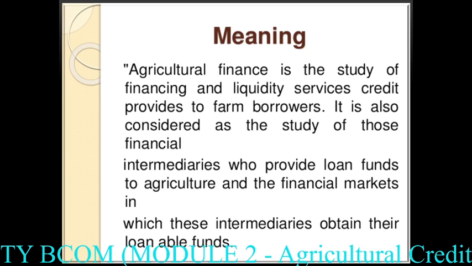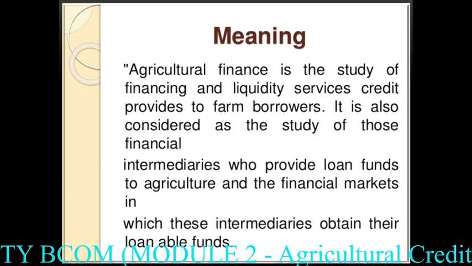That means the farmers are getting the loan fund for their agricultural purpose from the financial market, from which these intermediaries obtain their loanable fund. That means farmers are getting the loan from the financial market, from the banks, from the commercial banks.